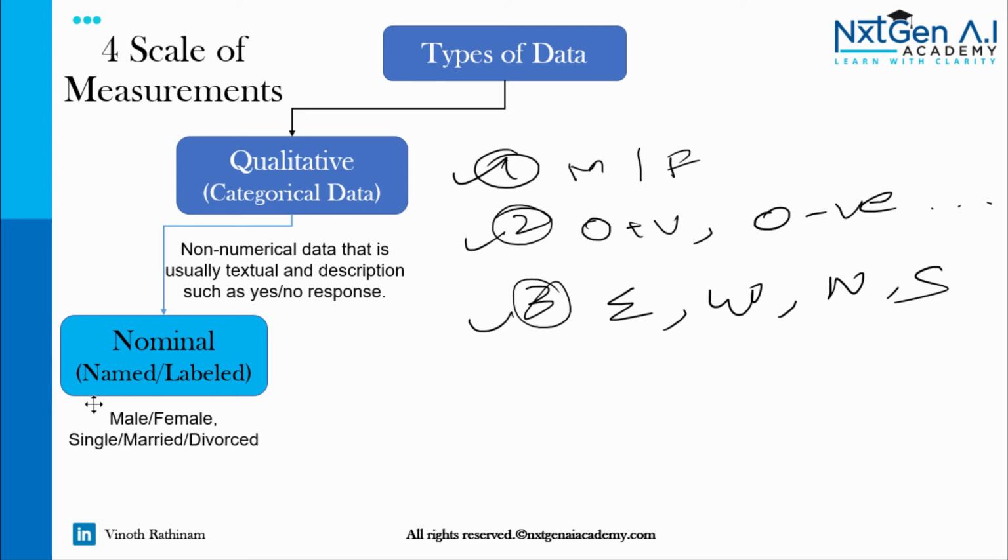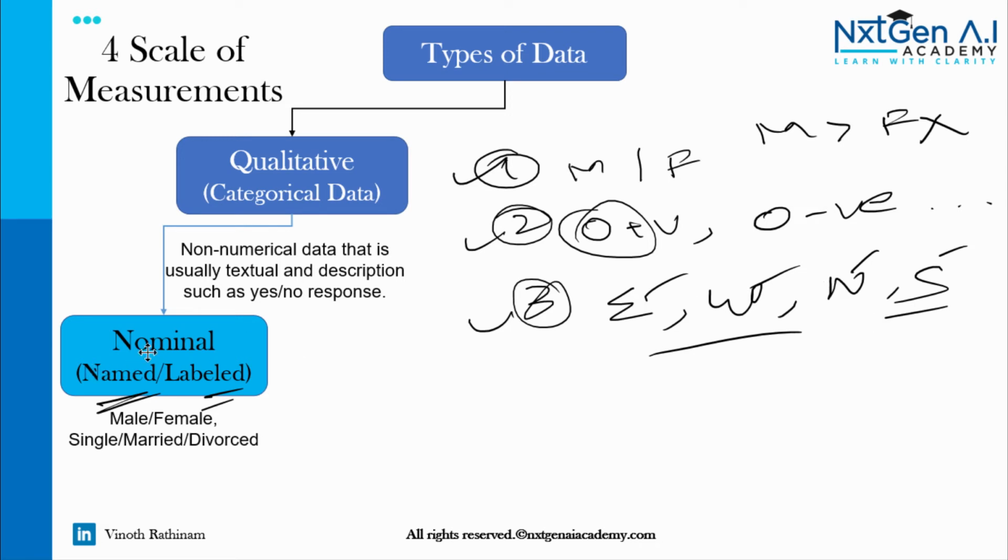So these are all named or labeled data. Here you can't say male is greater than female. It's impossible to come to a conclusion. O positive is better than B positive? We can't tell that. And east, west, north, south, all the directions are just named ones. You can't tell east is greater than west. When you find such data, then we can call it nominal data. Nominal means named or labeled data.